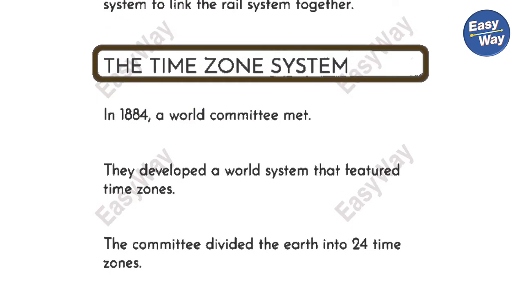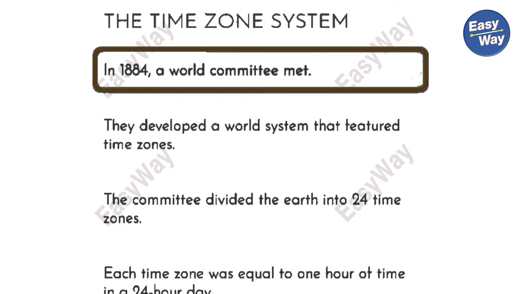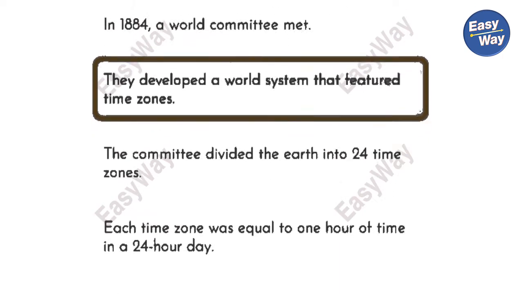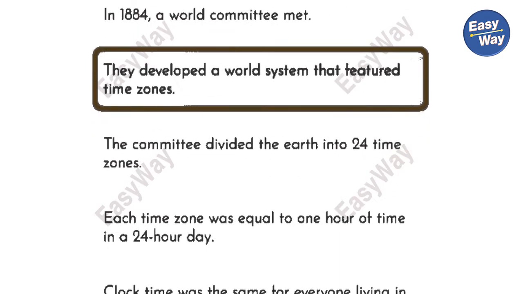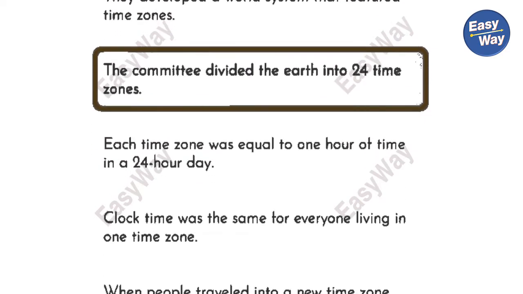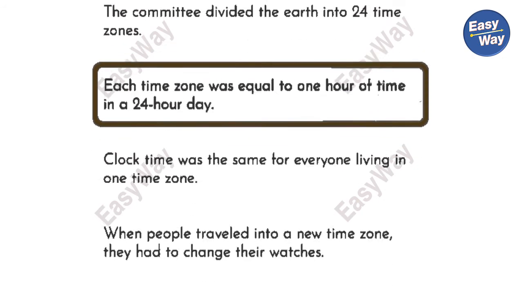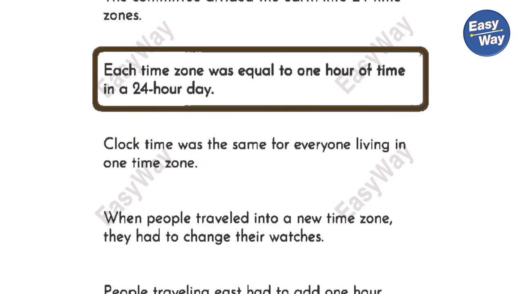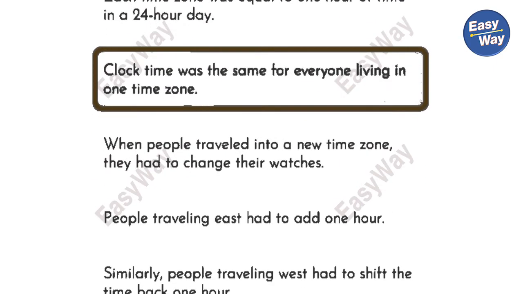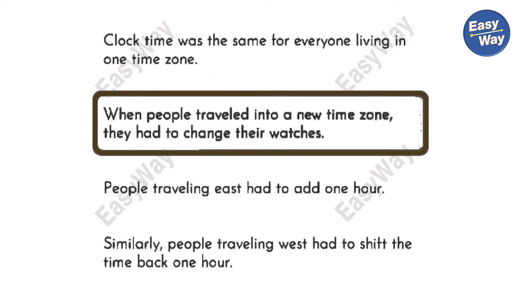The time zone system. In 1884, a World Committee met. They developed a world system that featured time zones. The committee divided the Earth into 24 time zones. Each time zone was equal to 1 hour of time in a 24-hour day. Clock time was the same for everyone living in one time zone.